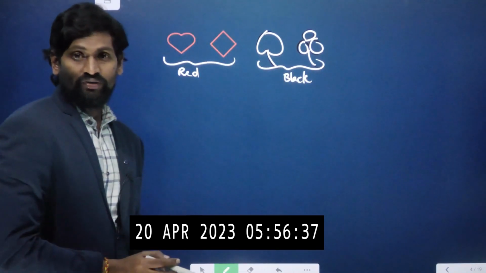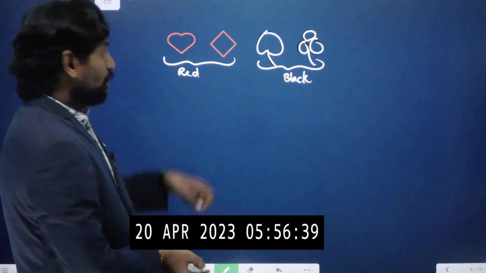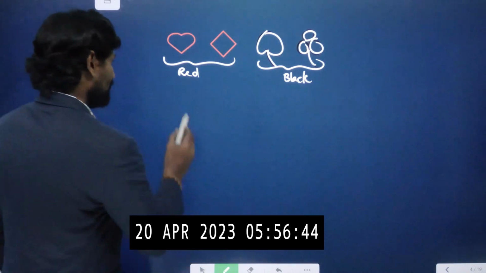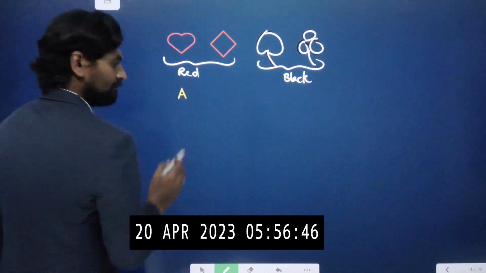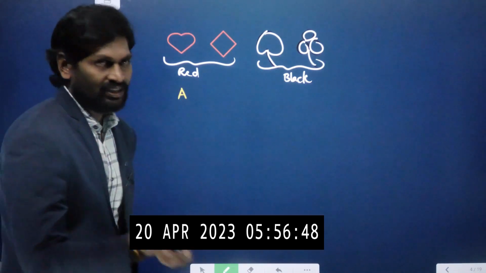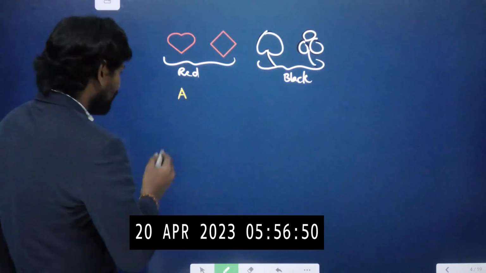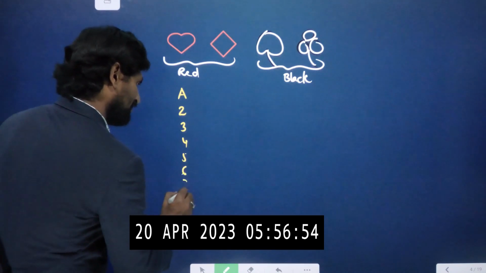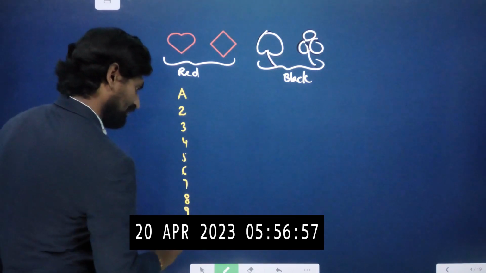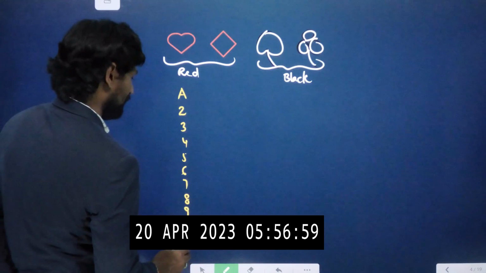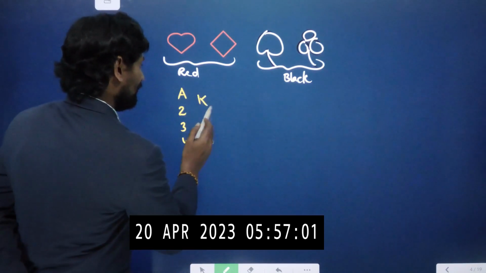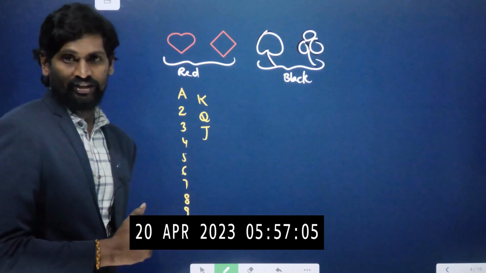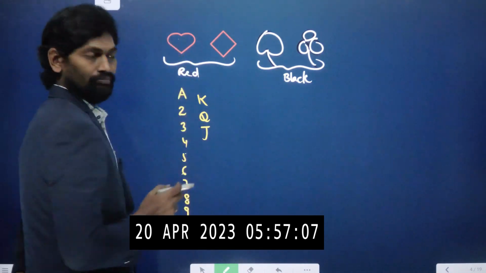While you are observing the playing cards, on the hearts symbol there are 13 cards. The first one is A, so instead of number 1, the letter A will be there. Next, numbers 2, 3, 4, 5, 6, 7, 8, 9, 10. After that, king, queen, jack. So total 13 playing cards on the heart symbol.